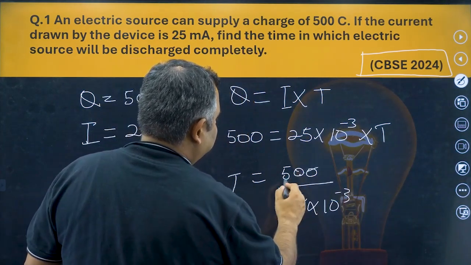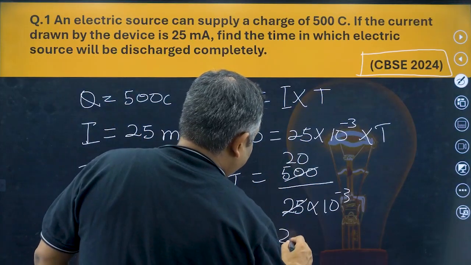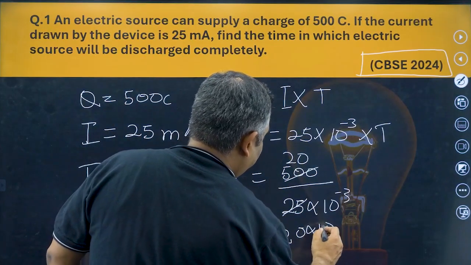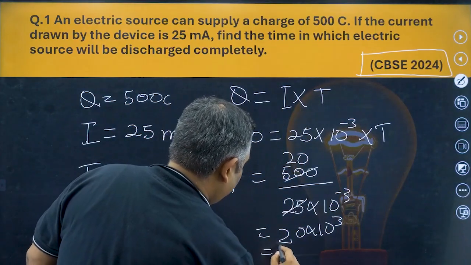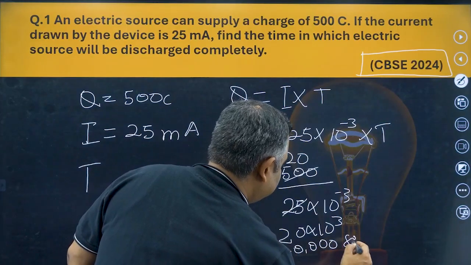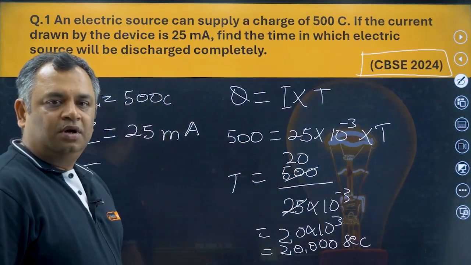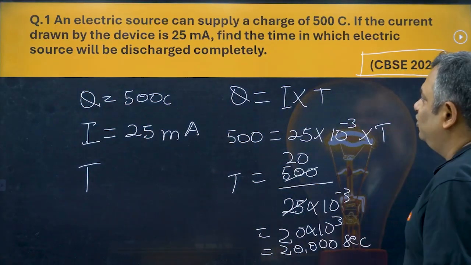We cancel this, this becomes 20, and you take this up, it will become 20 into 10 raised to the power of 3, which would be equal to 20,000 seconds. Got it? Simple question, it came in the board, so please remember this formula.